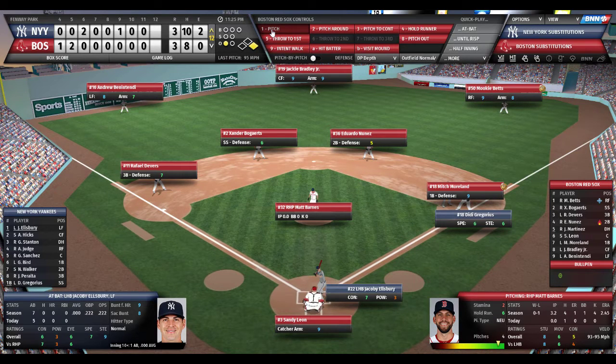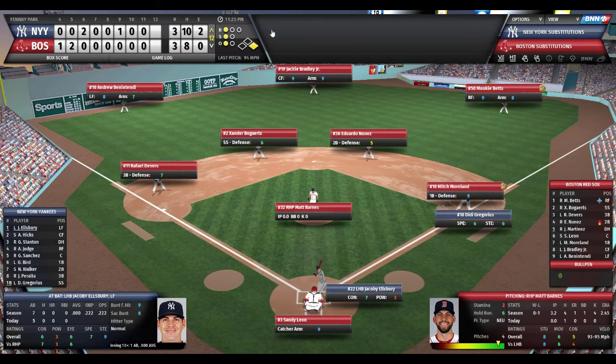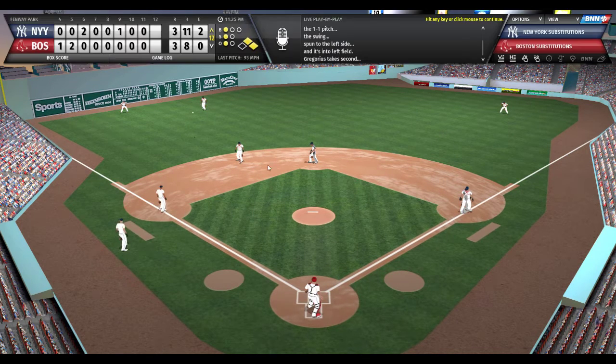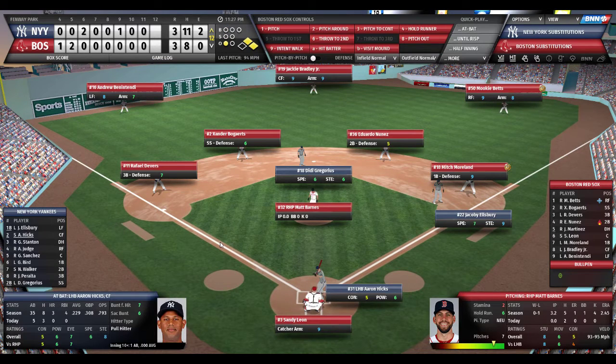Barnes gets the sign from Sandy Leon. He rocks and fires to Ellsbury. 1-1 count. Ellsbury punches it to left field. Bradley gets over there. 90 feet move the Yankees. Gregorius at second, Ellsbury at first. 1 away. And here's Aaron Hicks. Hicks was 3 for 3 off Sale, but 0 for 2 since then off the bullpen. He's 3 for 5.